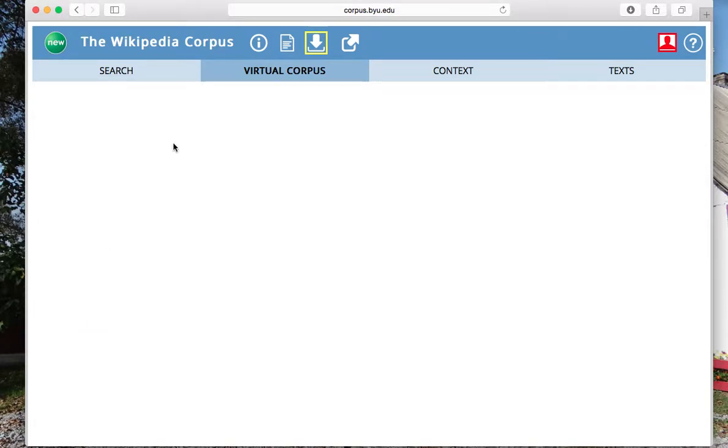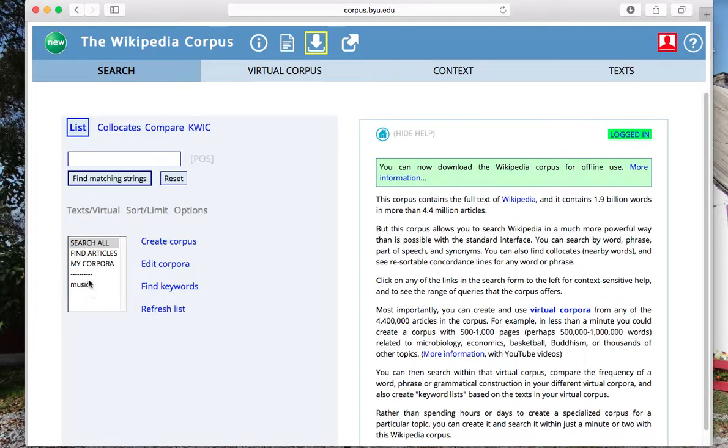Last time I had a problem with this, getting it to load, especially getting it to load fast enough for me to be able to use it within this video. And it's doing that again. So luckily I had already constructed something like this. And let's see, it shows up here after you save your list. I want to edit my corpora, or corpus.